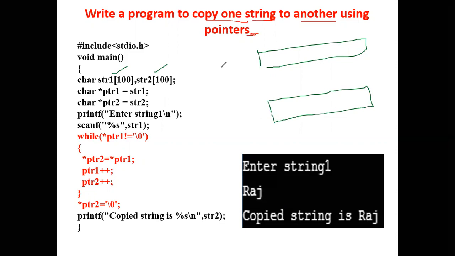So let me take this as str1. Maximum how many characters can I store? 100 characters in this string, including the null character. A string is almost the same as an array, but it has a special character at the end, that is \0, the null character, indicating the end of the string. In str2 also I can store 100 characters, including the null character. So there are two strings, str1 and str2.